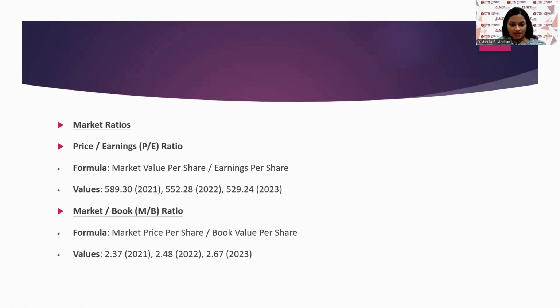The last one is the market book ratio, which is known as the MB ratio. The values for 2021 is 2.37, 2022 is 2.48, and lastly for 2023 is 2.67. So it indicates there is an increasing market book ratio, indicating a rising market valuation compared to the book value.